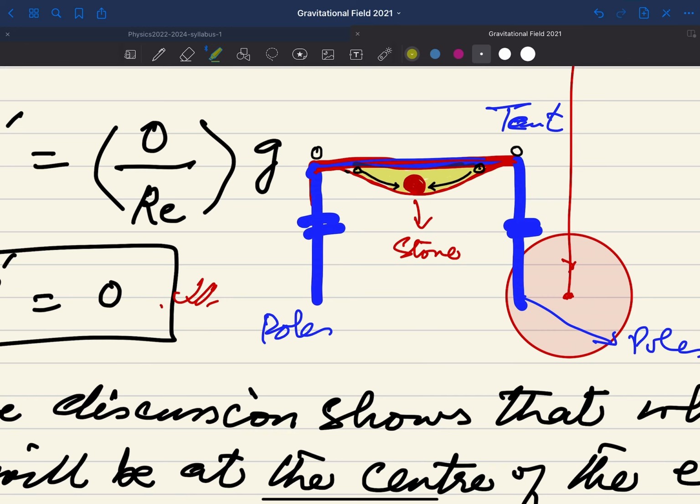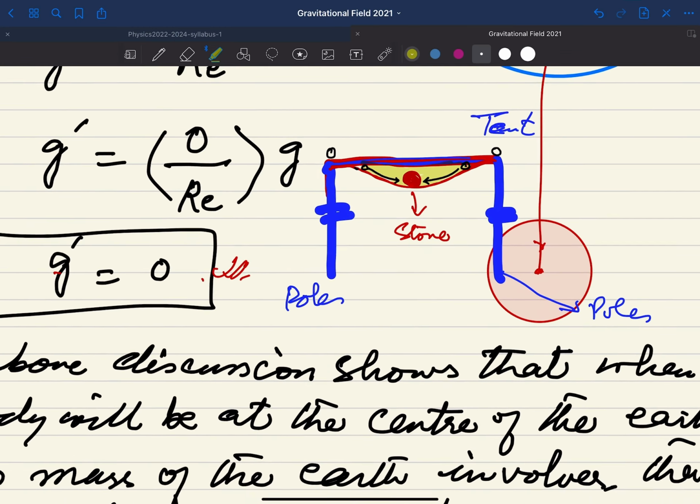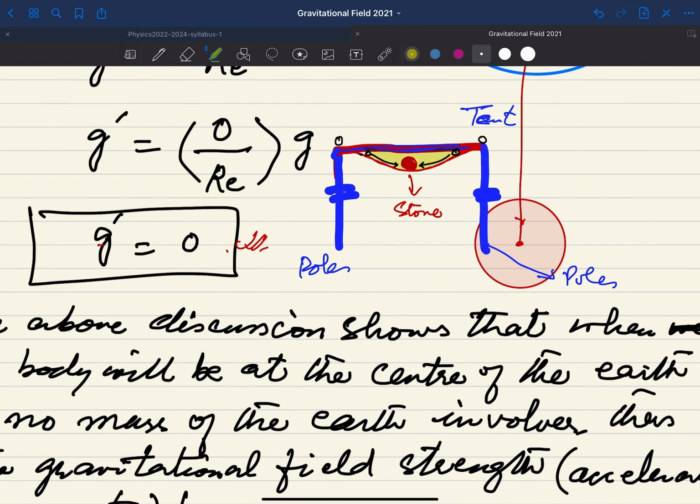So simply you can say that everything you put in the gravitational field of the earth, suppose here we have this type of well, and this well is because of the mass of the earth. If you put anything here, this body moves towards the bottom of the well. So you can say that the body is falling into the gravitational field, and of course it is towards the center of the earth.